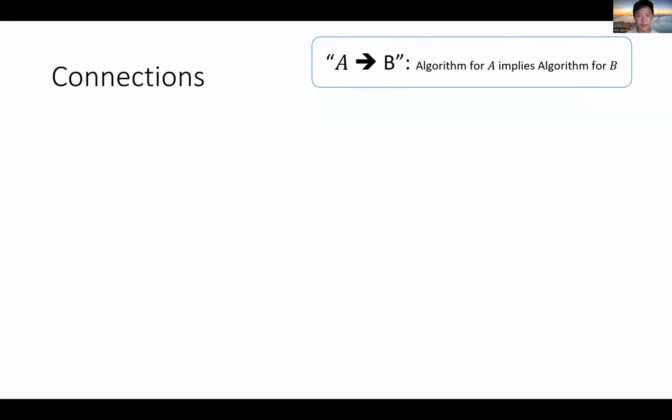Why did I introduce two seemingly unrelated problems to you? Actually, it turns out all the three problems we have just discussed are equivalent in terms of sample complexity in the privacy-preserving data analysis context. So we use the symbol A arrow B to mean an algorithm for A implies an algorithm for B with similar sample complexity.